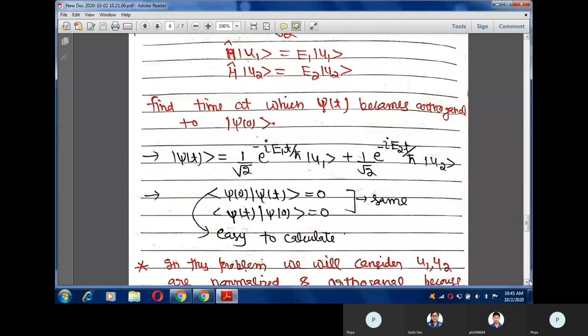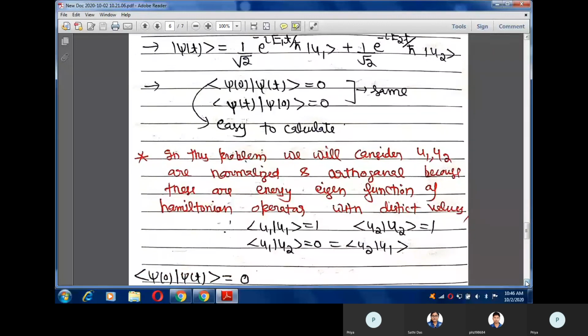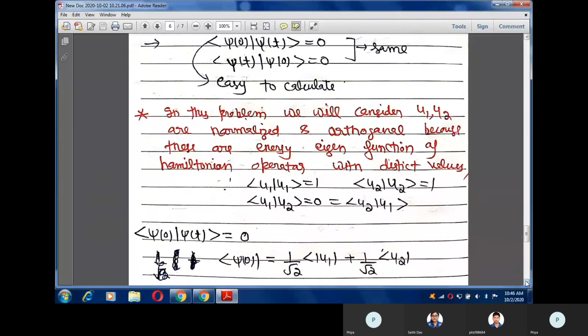Now, as it is given that you have to find the time at which both psi 0 and psi t are orthogonal, you can write the bracket either way, but usually this one is easy to calculate, so I can calculate the bracket of psi 0 with psi t.